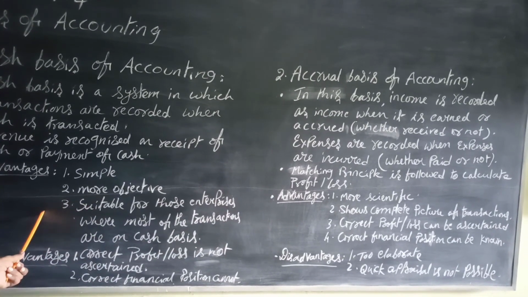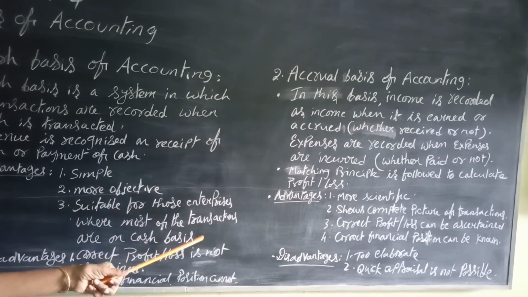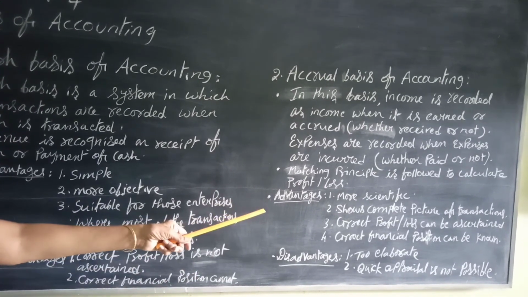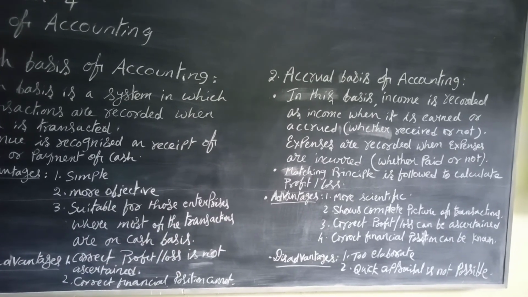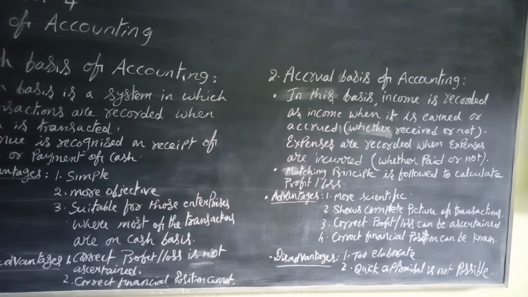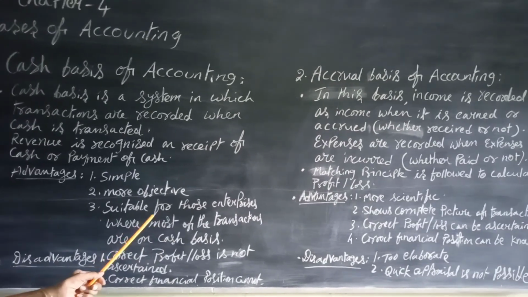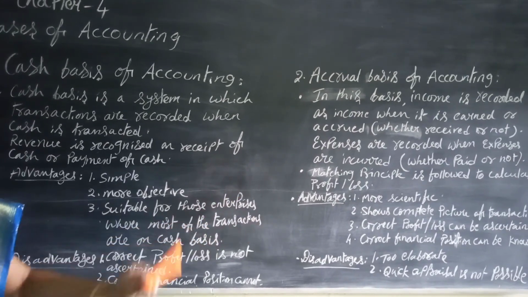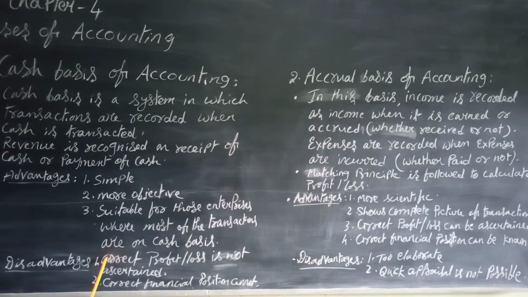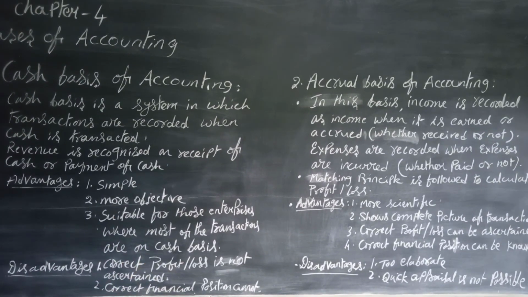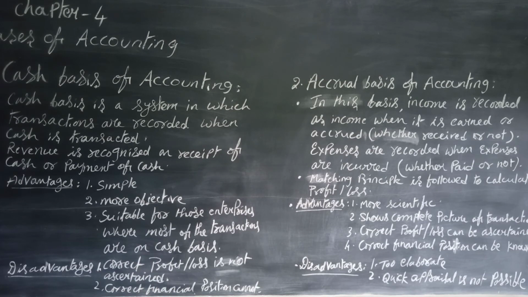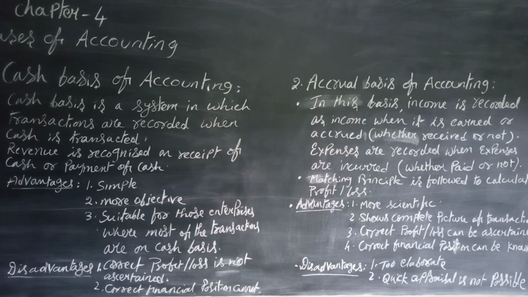Here, no adjustments are made for outstandings, accruals, unearned, etc. There, all the adjustments are made for the accruals and outstanding expenses, etc. And this is not so scientific, but the accrual system is more scientific than this system. Okay, so this is about the basis of accounting. By this, the chapter is over.